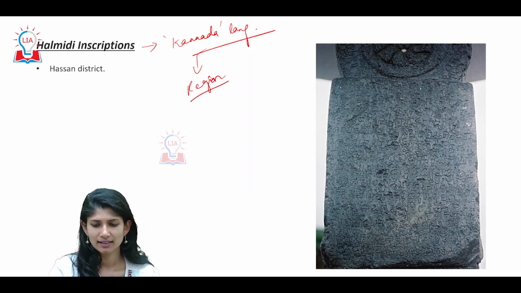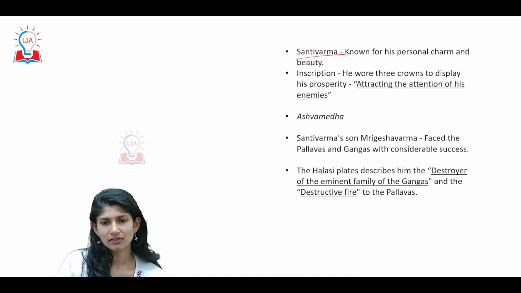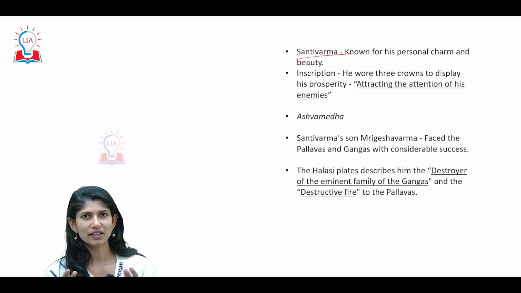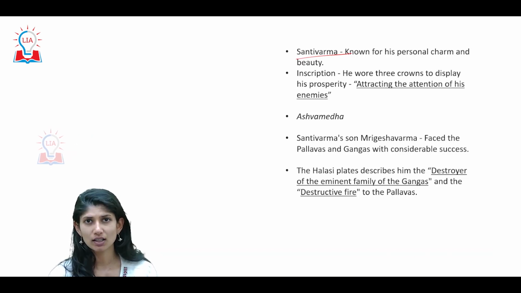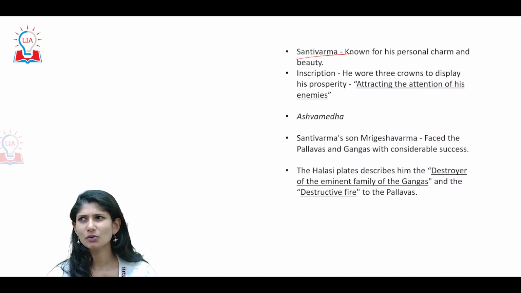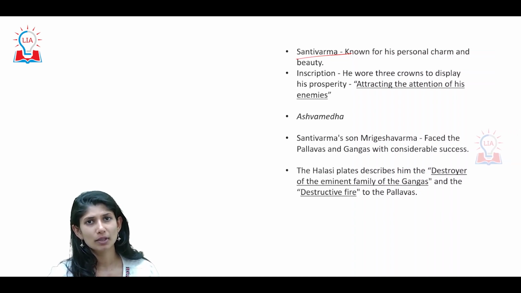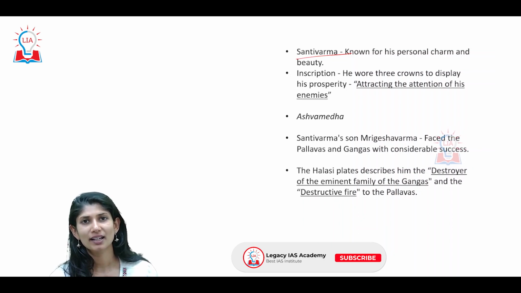Alright, next, look at this, Santivarma. This is true of any of the kings in the majority of the dynasties. We've seen that in the Chola dynasty also. With respect to this particular king, he was very much praised for his physical beauty, his grace, his charm, the way he was winning over people. So there are a lot of inscriptions about his physical appearance.